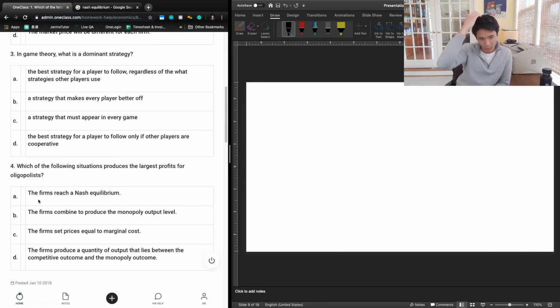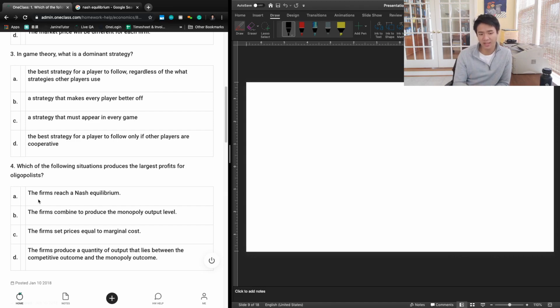And finally, 4, which of the following situations provides the largest profits for oligopolists? And so profits are maximized when oligopolists act as a monopoly. So we're going to see if one of those answer choices is going to offer us that as an option. A says that the firms reach a Nash equilibrium. B says the firms combine to produce the monopoly output level. C says the firms set price equal to marginal cost. And D says the firms produce a quantity of output that lies between the competitive outcome and the monopoly outcome.